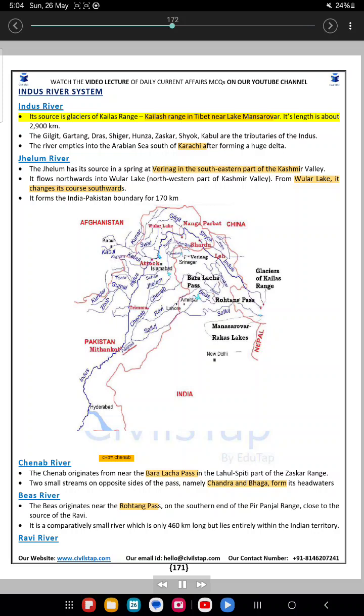Its source is glaciers of Kailash Range in Tibet near Lake Mansarovar. Its length is about 2,900 kilometers. The Gilgit, Gartang, Dras, Shigar, Hunza, Zaskar, Shyok and Kabul are the tributaries of the Indus. The river empties into the Arabian Sea south of Karachi after forming a huge delta.